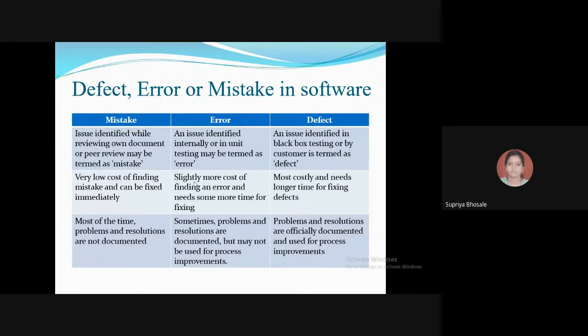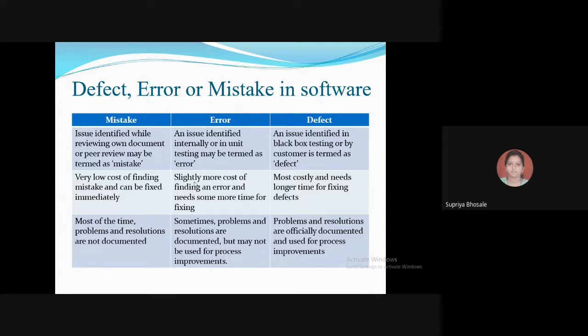So that's why we can say that it is slightly more costly. And then a defect is more costly and needs longer time for fixing.